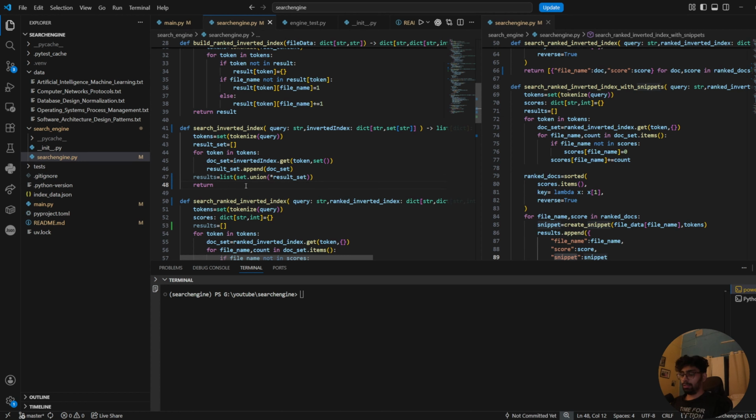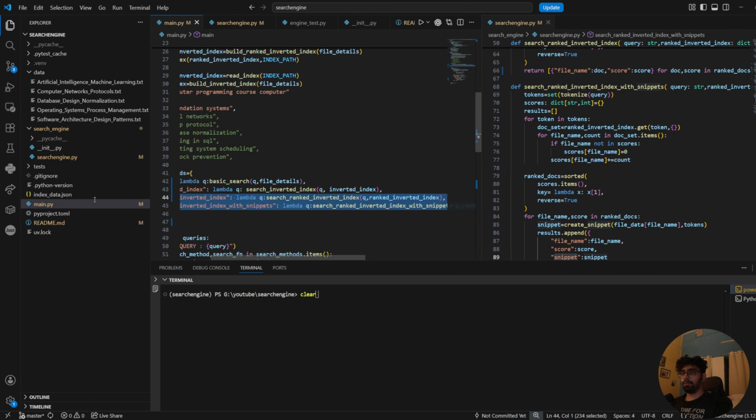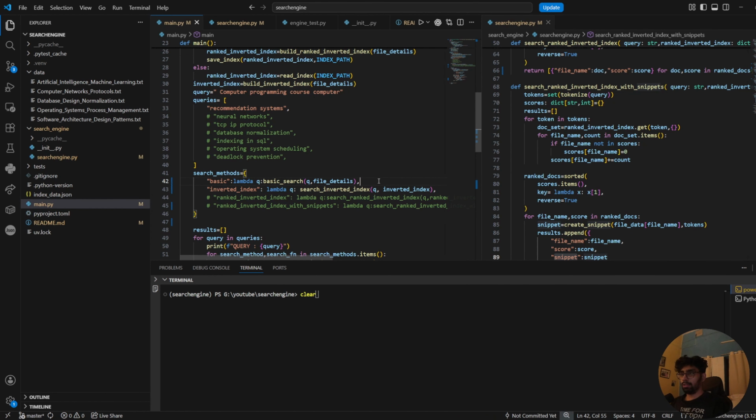So basically we can have the file name be file name for file name in results. Okay, this should return me a list of dictionary. Let me just see if the search function for this is working fine. Let me comment these two, comment this as well. Let me close this.